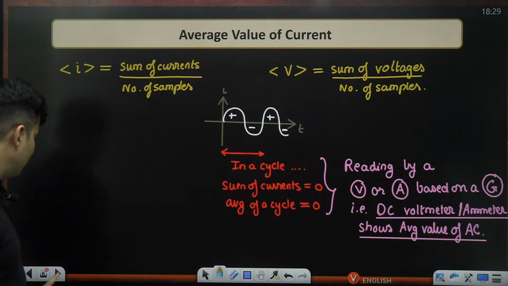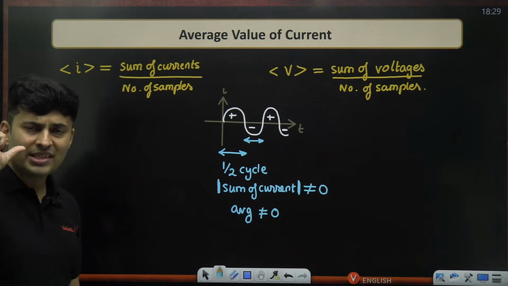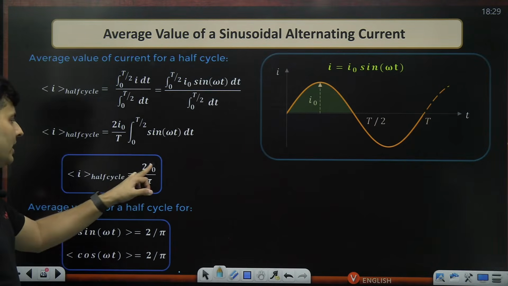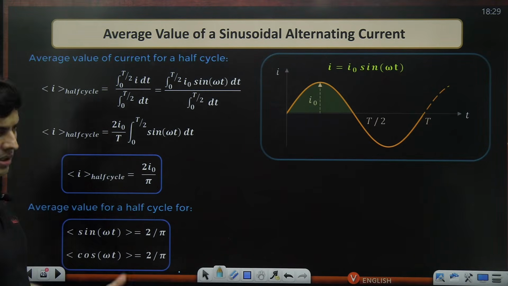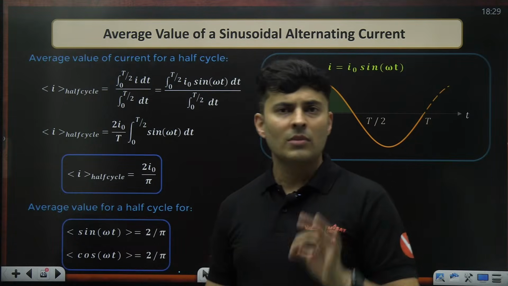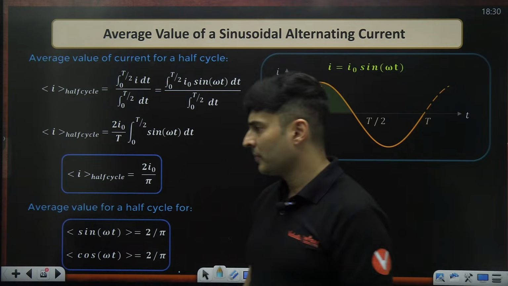Remember these numbers. Total cycle, it is 0. For half the cycle, it is 2 by pi times the amplitude. The amplitude is I naught for current, and for voltage it will be V naught.